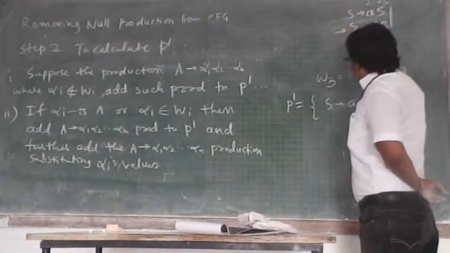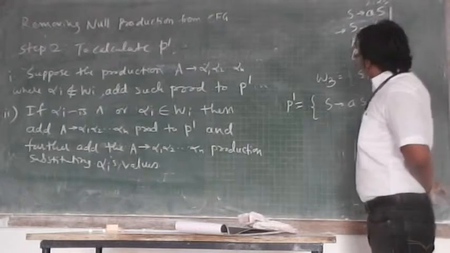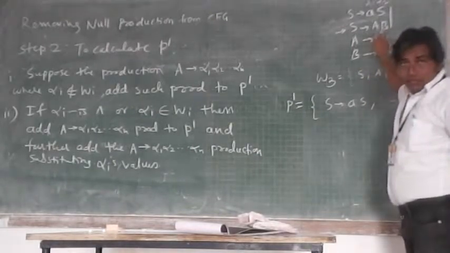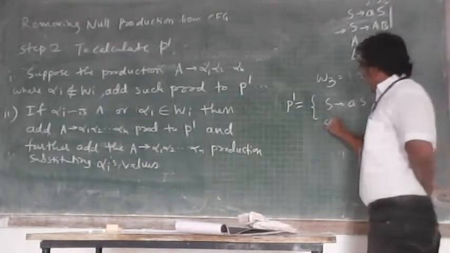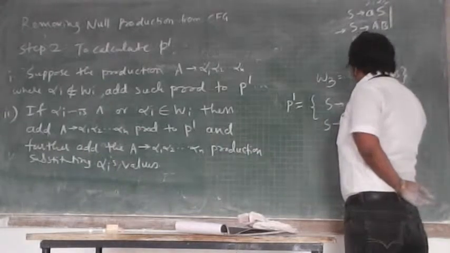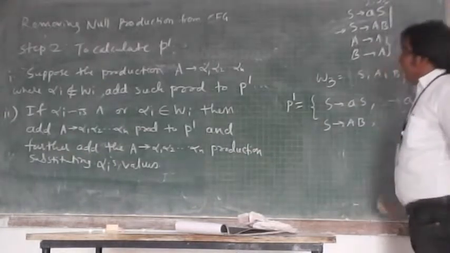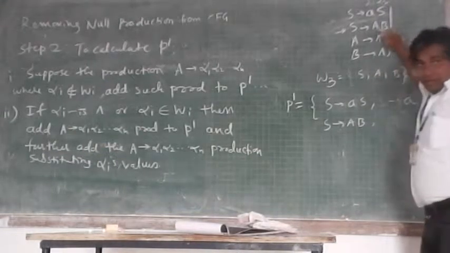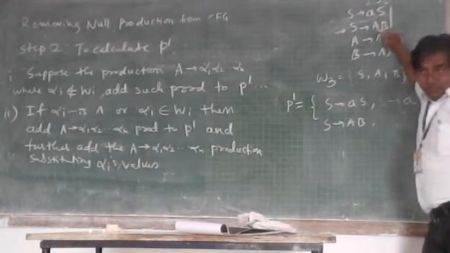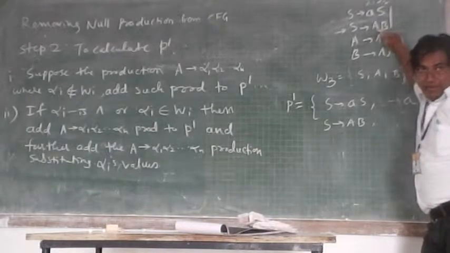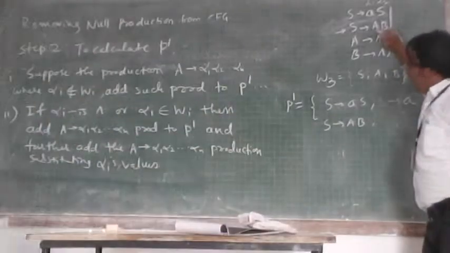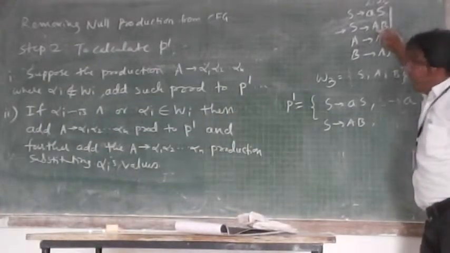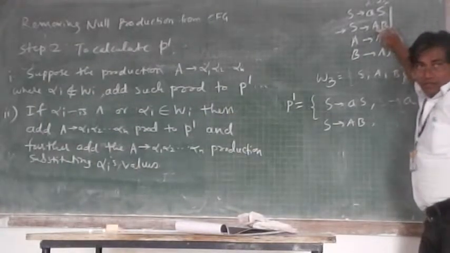Come to the second production. Here S implies AB. A and B are nullable variables. So the first time you have to add it as it is, and then substitute the values of these nullable variables. Okay? First of all substitute A implies null. What do you get?